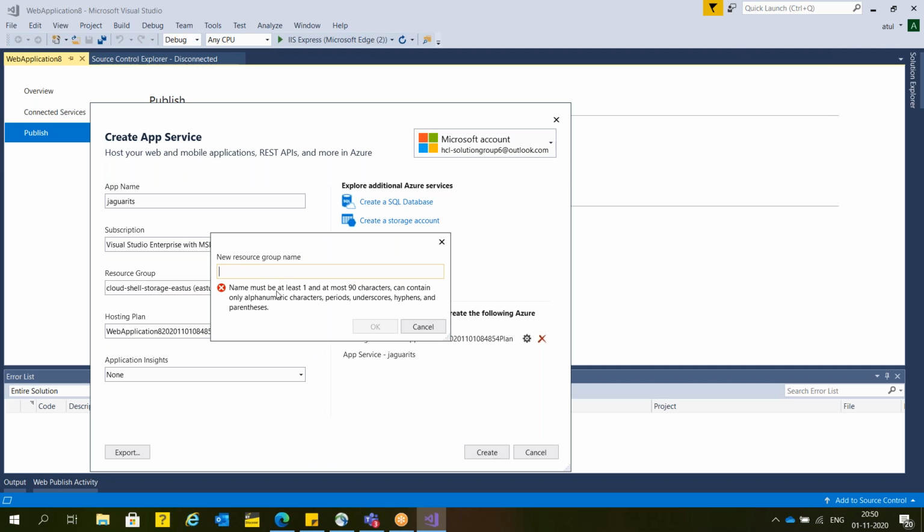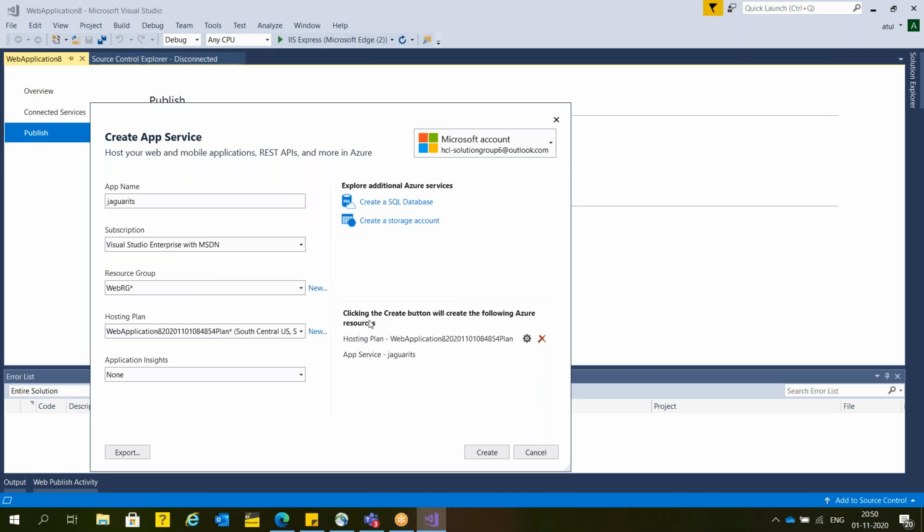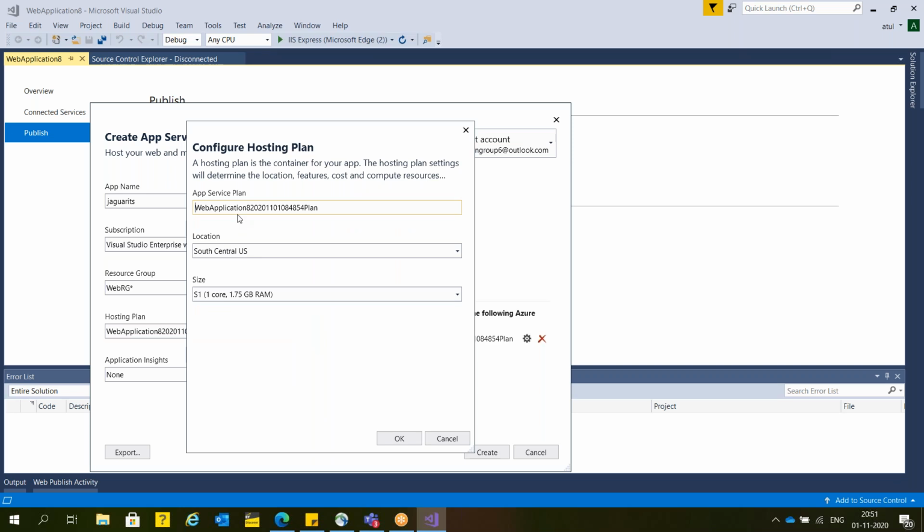See here, name should be at least 1 and most 90 character, can contain only alphanumeric. So here, suppose name of my resource group is Web RG. Web RG resource group. So this resource I'm going to create under this resource group. Now here, remember guys, if you already have created any app service plan, then you can reuse. If you haven't created any app service plan, then what you can do, you can create an app service plan from here. Remember, same, whatever I shown you yesterday.